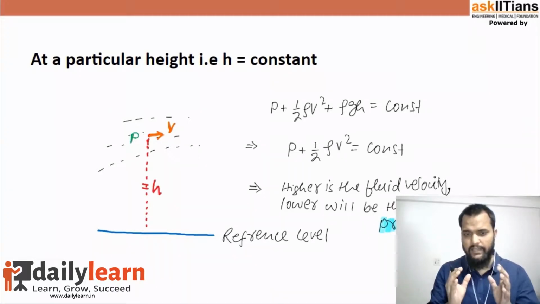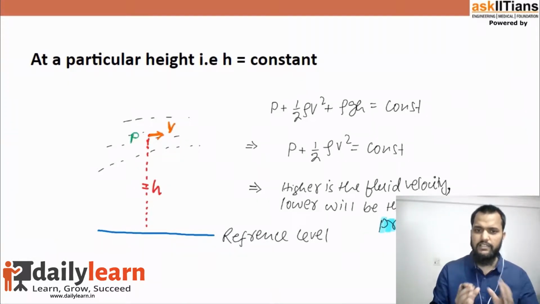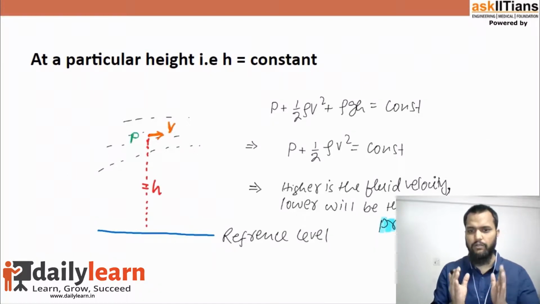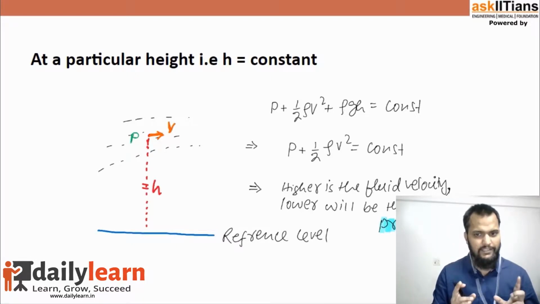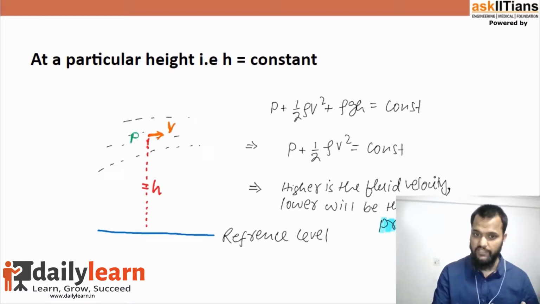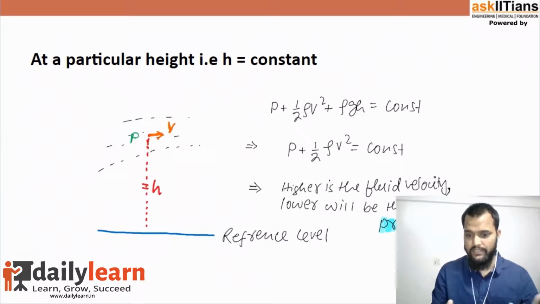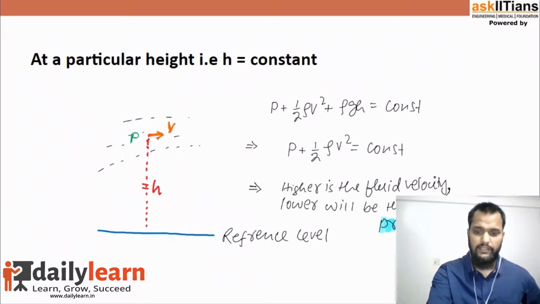Now please understand, whenever there is a pressure difference, a force always acts from higher pressure to lower pressure. If the fluid velocity changes, it will change the pressure. If fluid velocity is more, pressure will be less. If the fluid velocity is less, the pressure would be more. Is that okay? Clear?